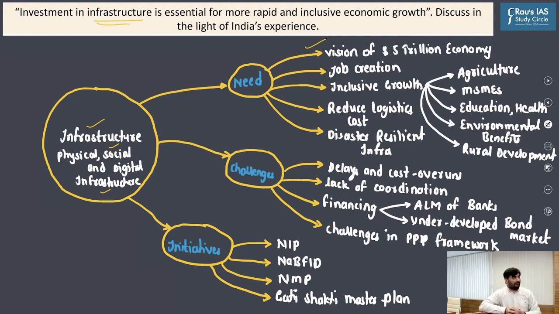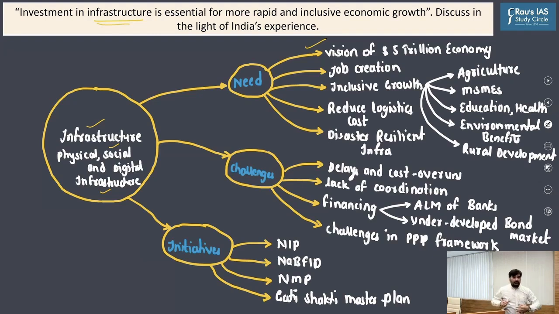So if you look at infrastructure as such, different countries across the world have used infrastructure as a weapon, as a brahmastra, to come out of poverty and underdevelopment. Countries such as the US came out of the Great Economic Depression by investment in infrastructure. Japan, whose economy was devastated after the Second World War, was able to pursue a high GDP growth rate because of investment in infrastructure. In recent times, China has been able to pursue that high GDP growth rate because of this investment in infrastructure. I hope you're getting this point, right?